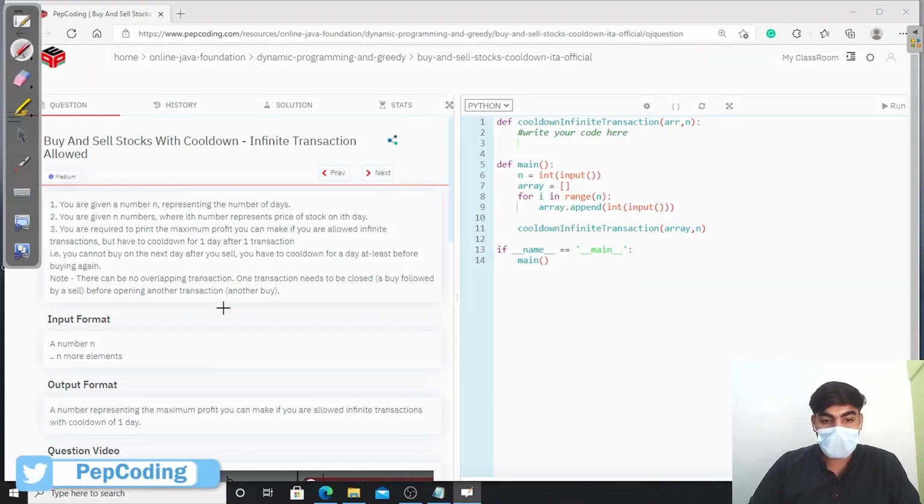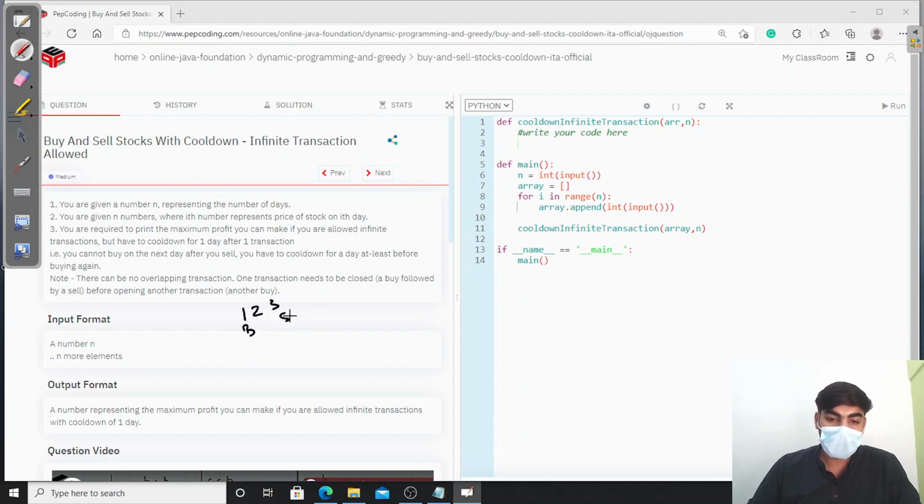Like you can see here, I buy at the first day, then second day, then third day, then I sell at the third day. Buy at first, sell at third, then the fourth day. According to the condition, I cannot buy on the fourth day. I can buy on the fifth day. On the fourth day we have a cool down.